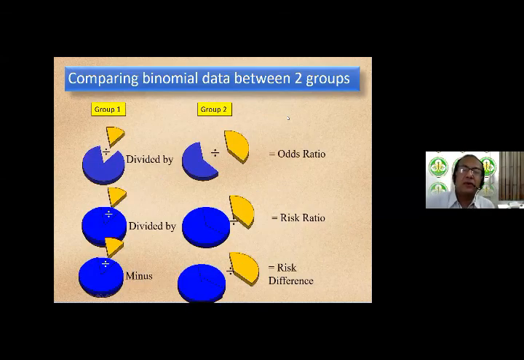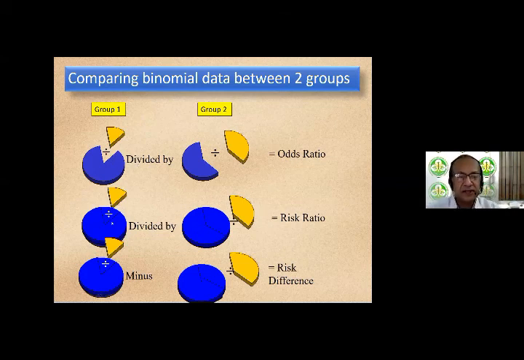Okay, now let us compare binomial data between two groups. So you have group 1 and group 2. In both of them, there is the same binomial binary variable that we are comparing. So supposing you're looking at odds in one group and dividing it by the odds in the other group, that is known as odds ratio. So the odds in one group divided by the odds in the other group is called odds ratio. Remember that an odds ratio is a ratio of two ratios because the odds by itself is a ratio.